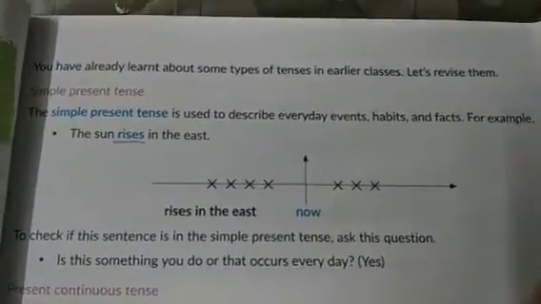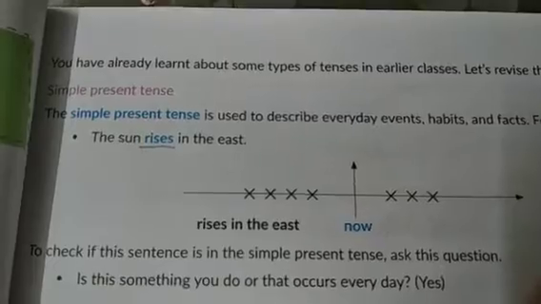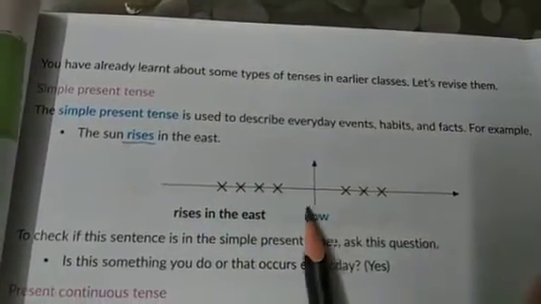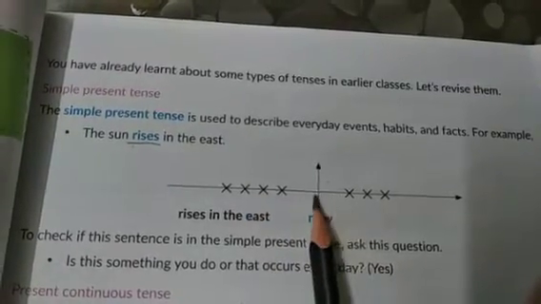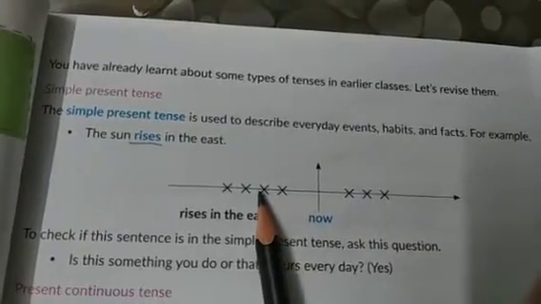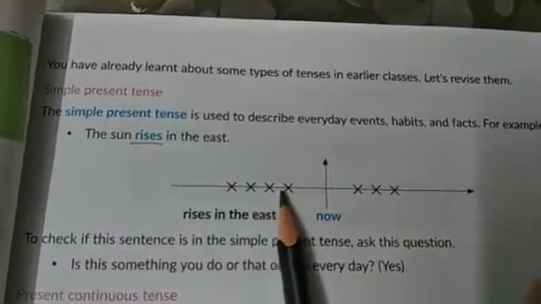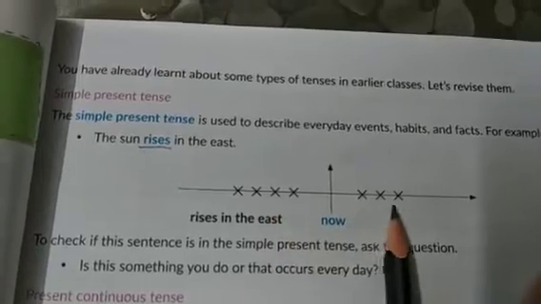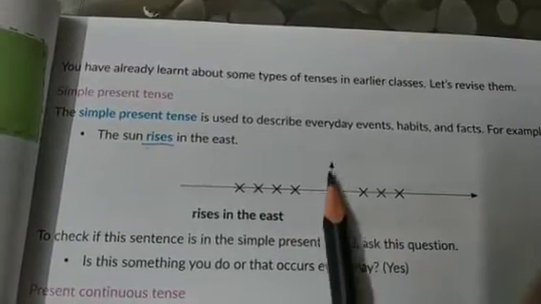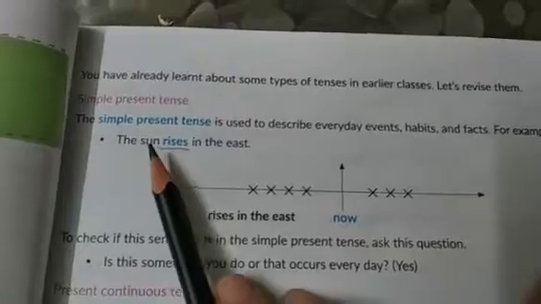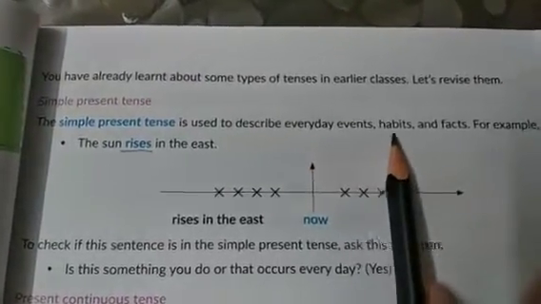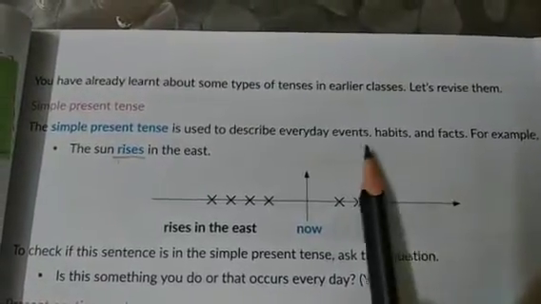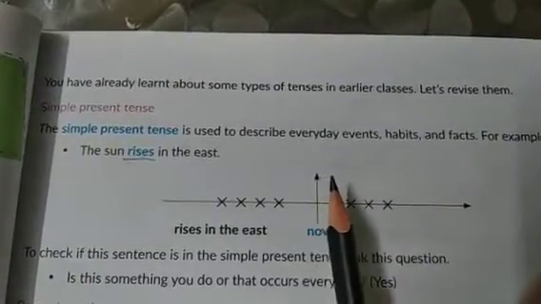The first with which we will start is simple present tense. Now here we see a timeline is given. The timeline is divided into three parts: past, present and future. So this simple present tense has nothing to do with the past, nothing to do with the future. It is talking about the present now. Let us see what is the use of simple present tense. It is used to describe everyday events, habits and facts. So that is the use of the simple present tense.